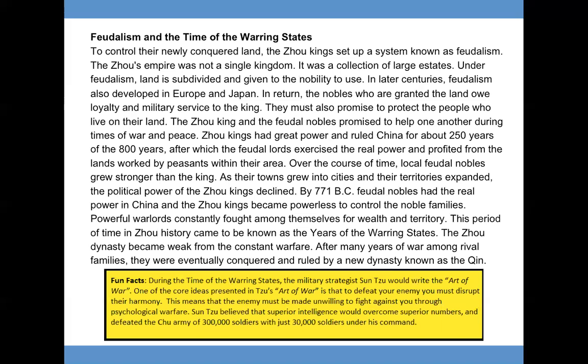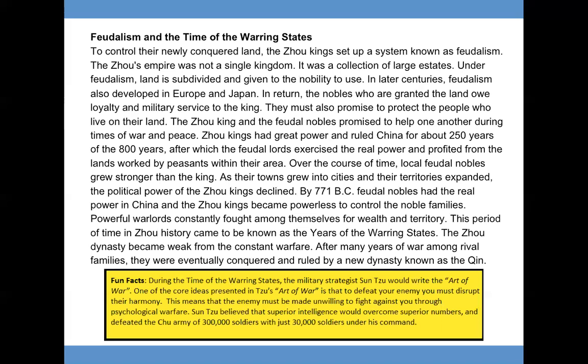Over the course of time, local feudal nobles grew stronger than the king. As their towns grew into cities and their territories expanded, the political power of the Zhou kings declined. By 771 BC, feudal nobles had the real power in China, and the Zhou kings became powerless to control the noble families. Powerful warlords constantly fought among themselves for wealth and territory. This period of time in Zhou history became known as the Years of the Warring States. The Zhou dynasty became weak from the constant warfare. After many years of war among rival families, they were eventually conquered and ruled by a new dynasty known as the Qin.